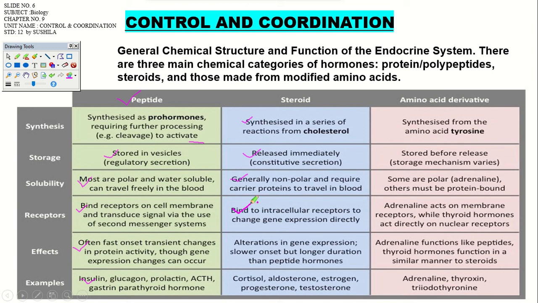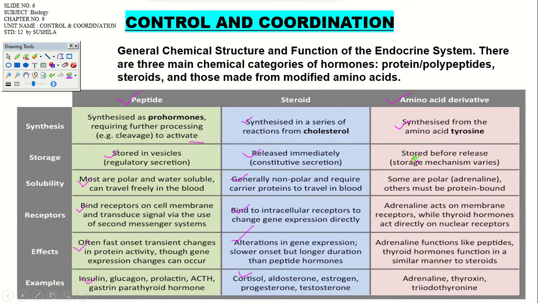receptors. They bind to the intracellular receptors, and alterations in gene expression take place. Examples are cortisol, aldosterone, estrogen, progesterone, testosterone, right? You should be able to differentiate these two properties of the hormones because it is very important while dealing with their actions in our body, and how it leads to the physical changes and what it does actually there, right? Now the third one is amino acid synthesis, from the amino acid tyrosine.